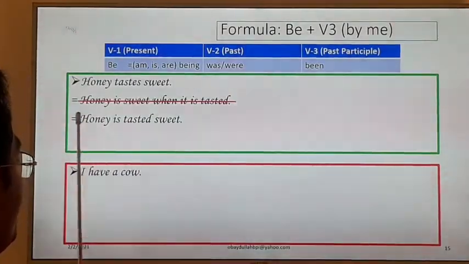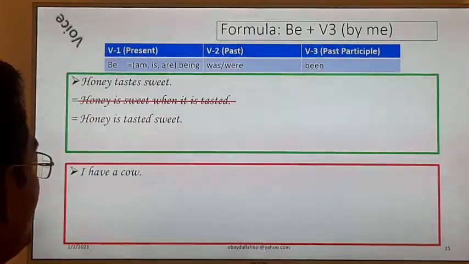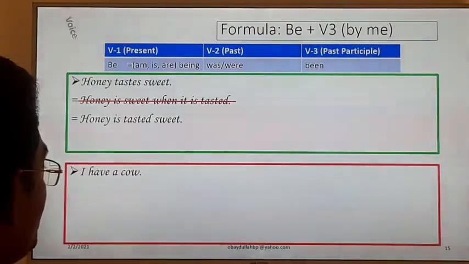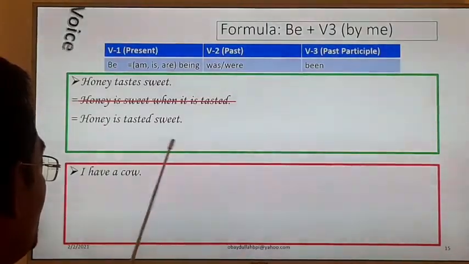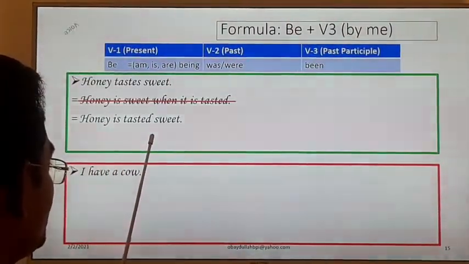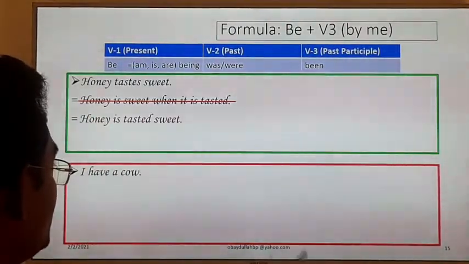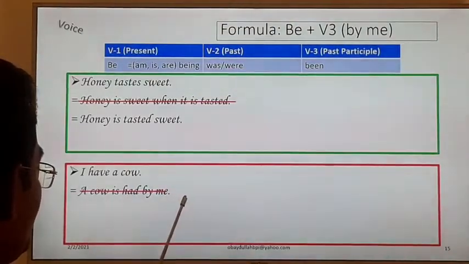These are another type of sentence. Honey tastes sweet. These are complements, one kind of complement, and in our country especially we change the voice of such types of sentences, but these are very uncommon in foreign international grammar. Especially in our country we give importance to such types of sentences. And these are causative passive voice. We need not change the voice. If you want, you can change it this way.